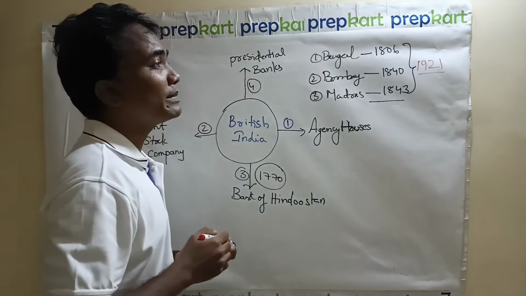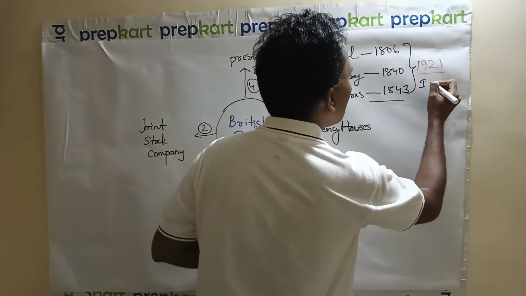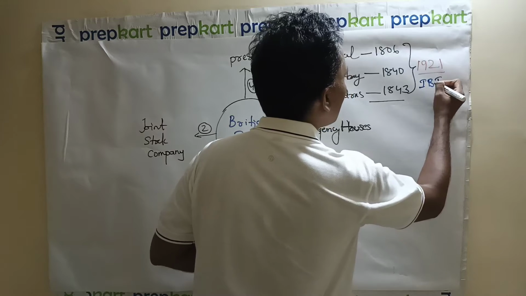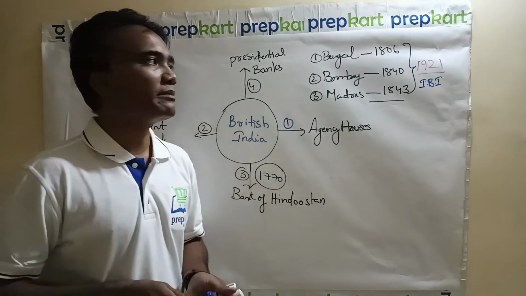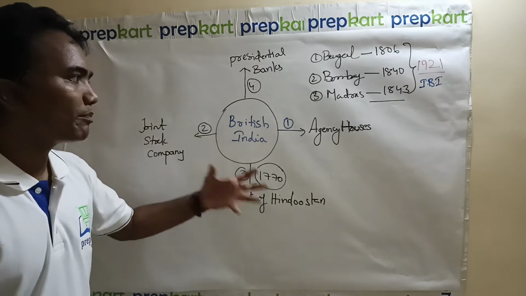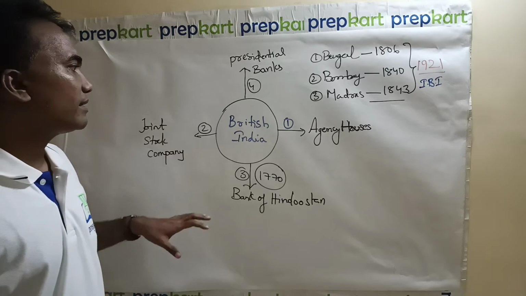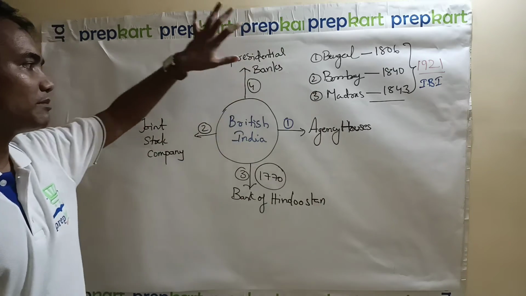So that is still British India only, 1921. In 1921 we have the Imperial Bank of India, IBI. Later that bank became the State Bank of India. So the seeds of present-day commercial banking are in British India only. It started with this system only.